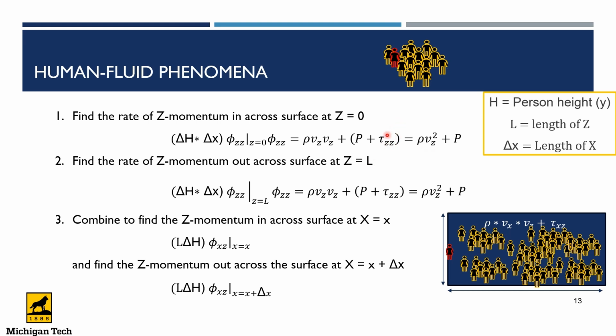when the shear stress in the zz direction disappears. We also need to find the rate of z momentum across the surface at z equals L. And this is very similar, just on the very end of the field, how that momentum pushes all these people as the collisions act like dominoes and into an exterior wall that the crowd is confined into. We then combine these to find the z momentum across the surface at x is equal to x. The z momentum across the surface at x is equal to x plus delta x.